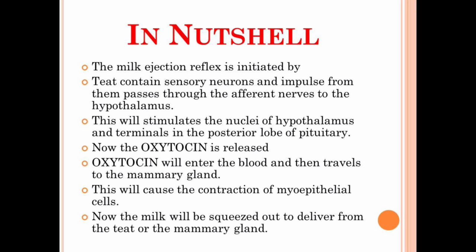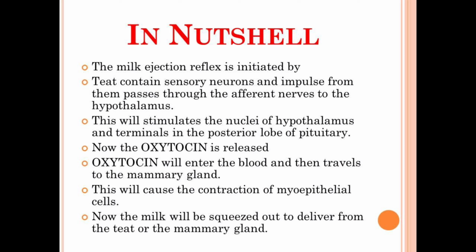Now the oxytocin is released into the bloodstream, and it will transfer towards the mammary gland and bind with the myoepithelial cells, which will lead to their contraction and the secretion of the milk from the teat.